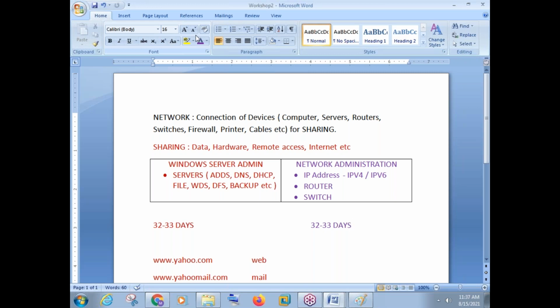I have already prepared around 220, 230 interview questions from Windows and network. I'll be sharing all these questions after some days. So you will be getting four main things, like I said: the recorded classes, the lab books, some scenarios, and the interview question answers. These are the things you will get from me.